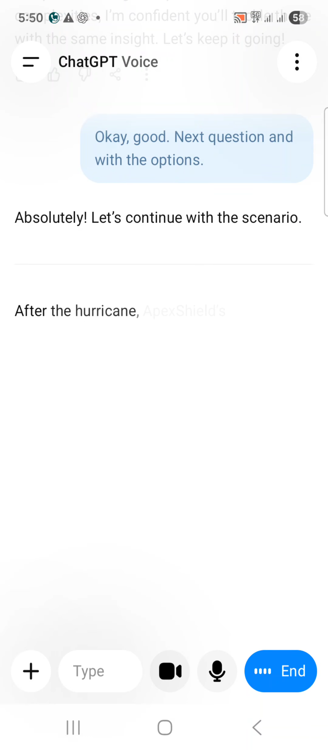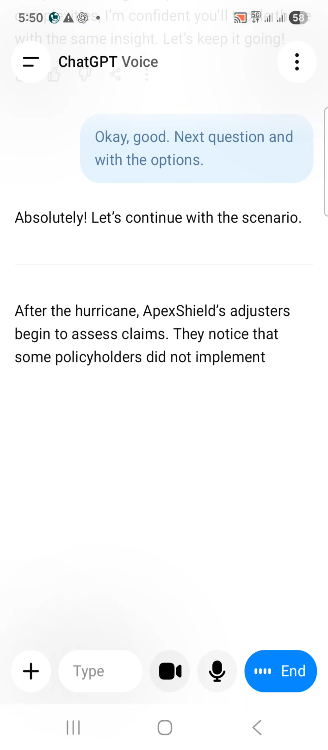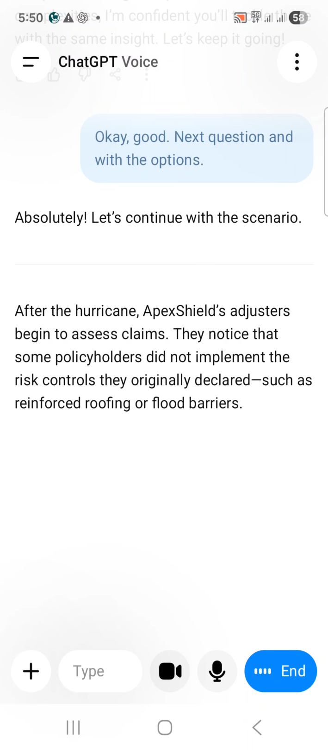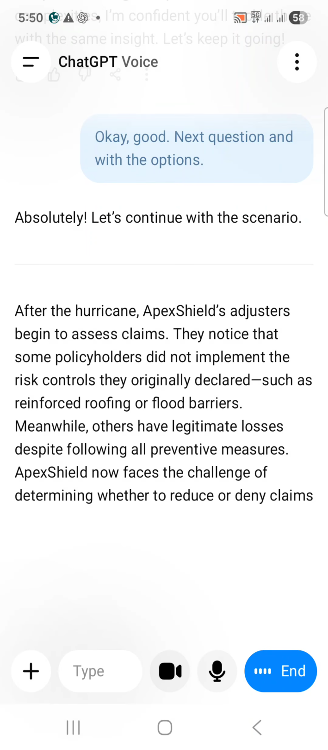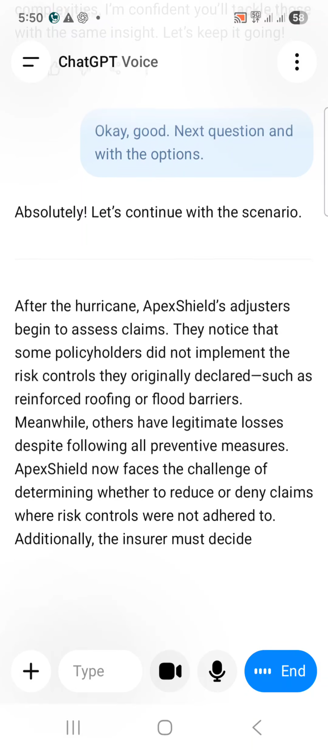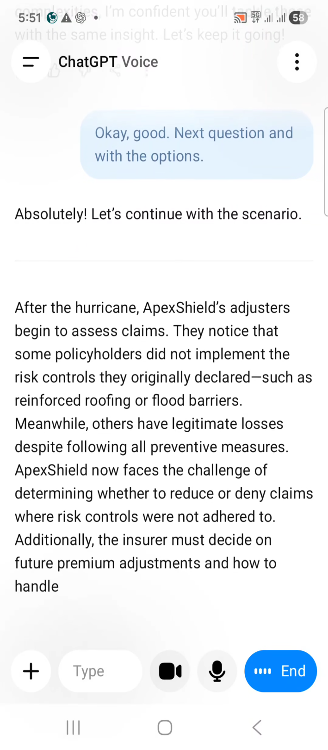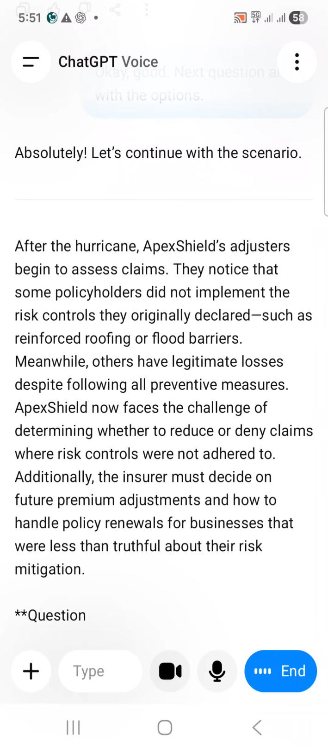Absolutely. Let's continue with the scenario. After the hurricane, Apex Shield's adjusters began to assess claims. They noticed that some policyholders did not implement the risk controls they originally declared, such as reinforced roofing or flood barriers. Meanwhile, others have legitimate losses despite following all preventive measures. Apex Shield now faces the challenge of determining whether to reduce or deny claims where risk controls were not adhered to. Additionally, the insurer must decide on future premium adjustments and how to handle policy renewals for businesses that were less than truthful about their risk mitigation.